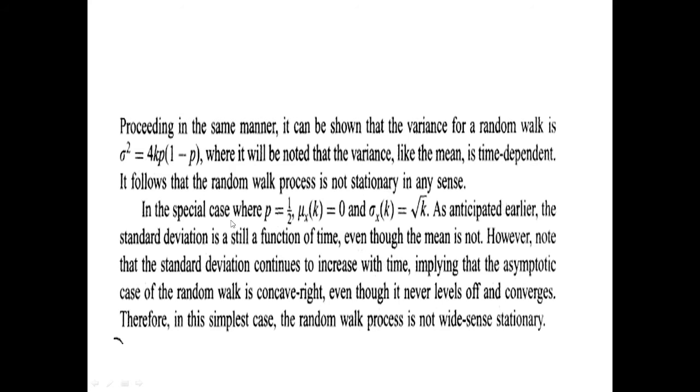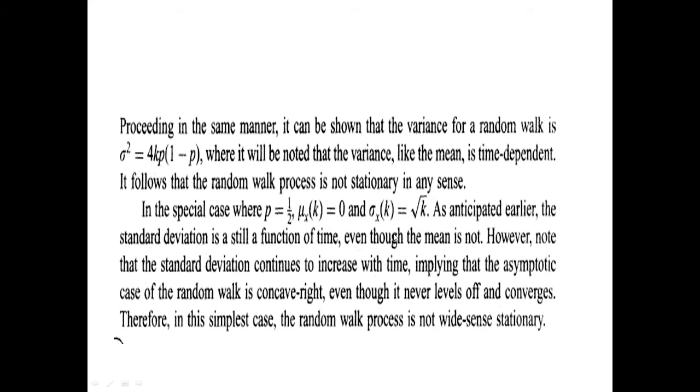Another special case is discussed here where probability is 0.5 and mu, that is the mean, is equal to 0, and sigma, that is the standard deviation, is the root of the square. So the standard deviation is still a function of time, though the mean is not.